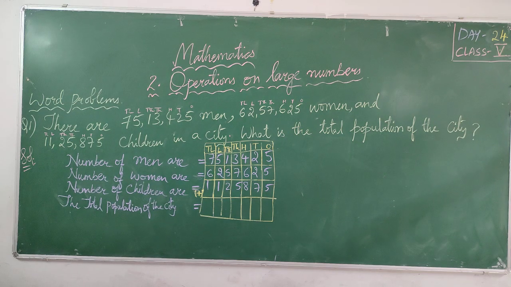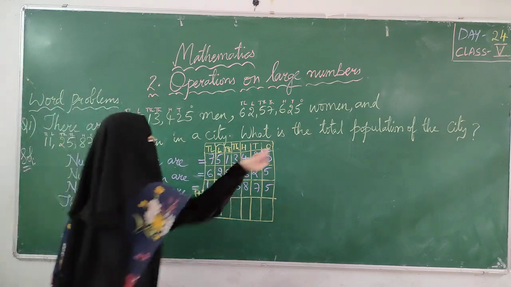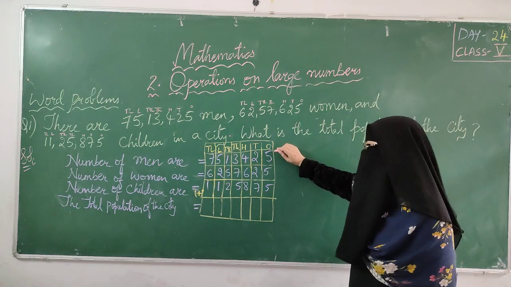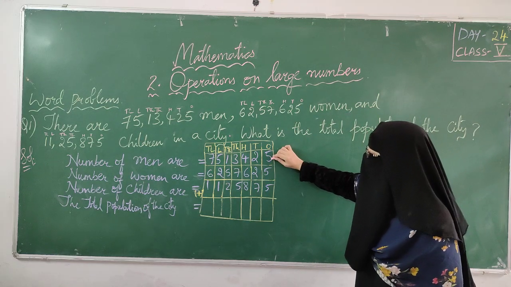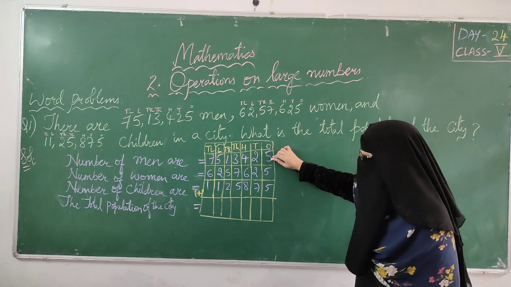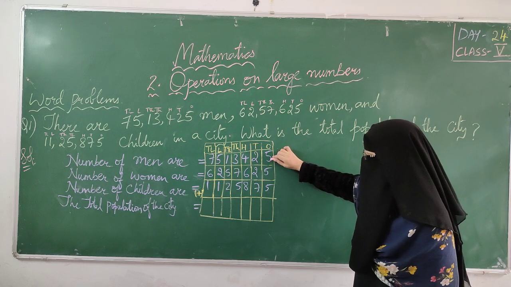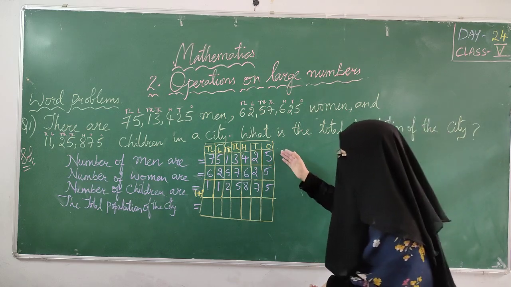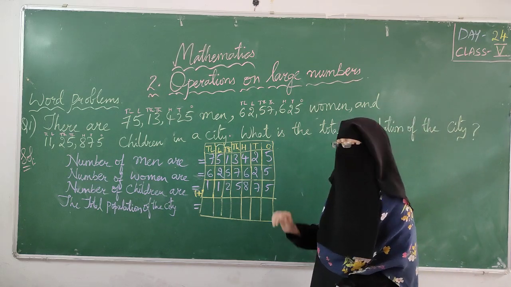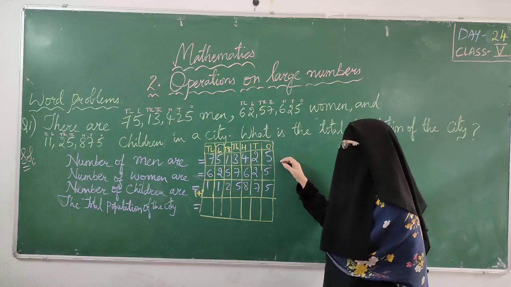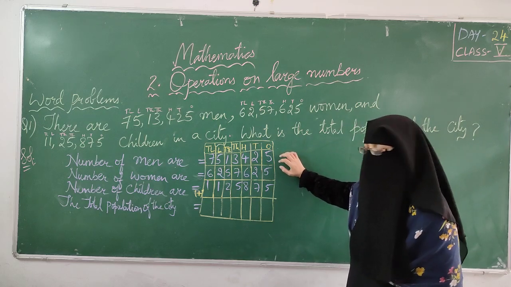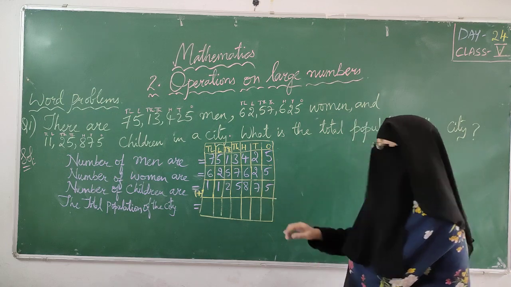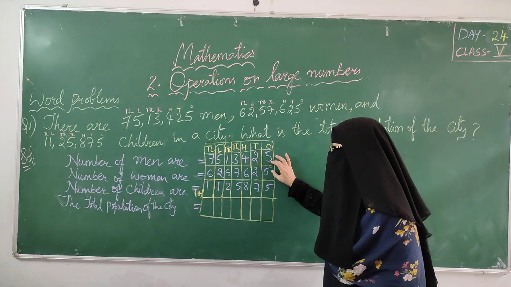Let's start doing the addition. See, we have to start from our right hand side. What is our first number? 5. We are going to add, right? 5 plus 5. Here how many addends are we having? We will say numbers, but especially in maths, we say addends. 3 addends: 1, 2, 3. So first add 2 addends.